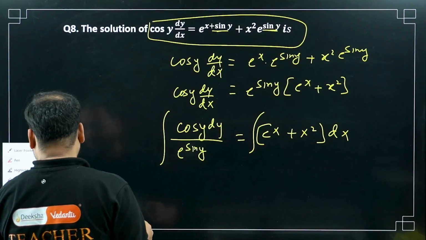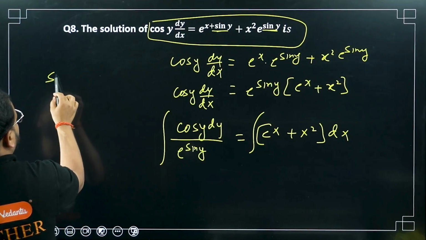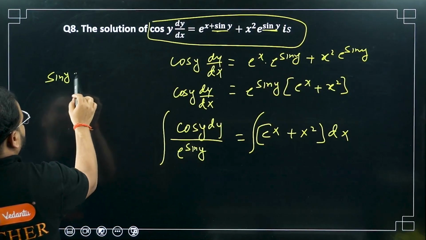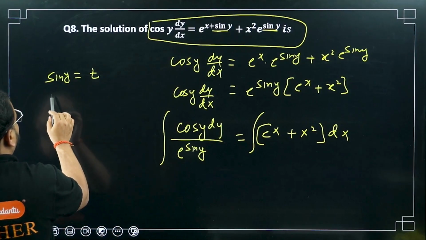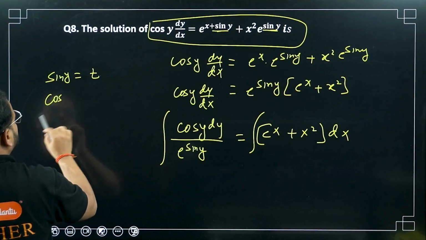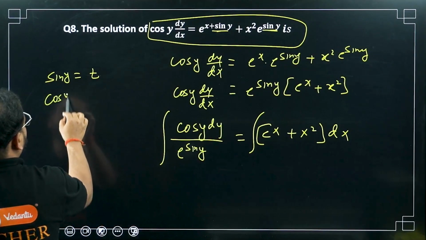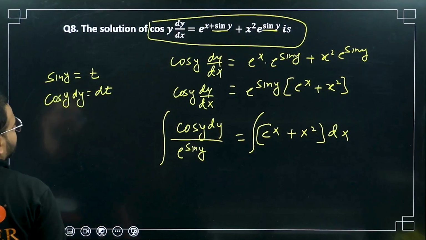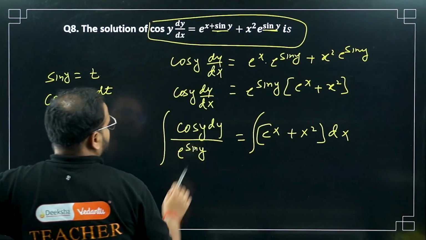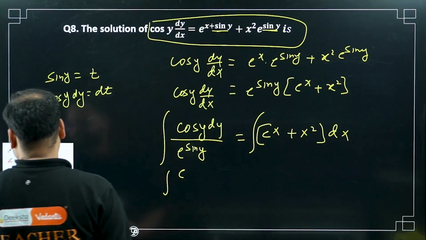If I use a substitution, sin y as t, what is this going to be? You'll have cos y dy equals dt. Okay. So cos y dy will become dt.